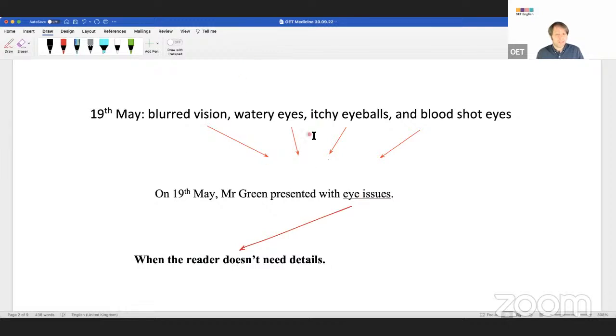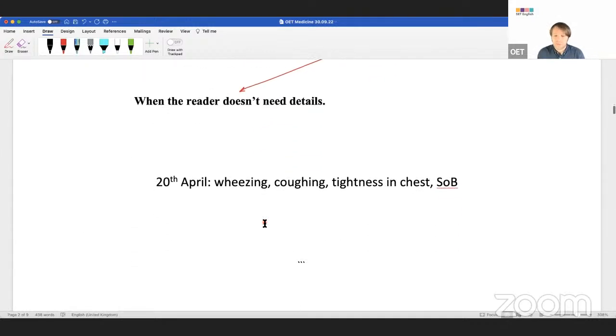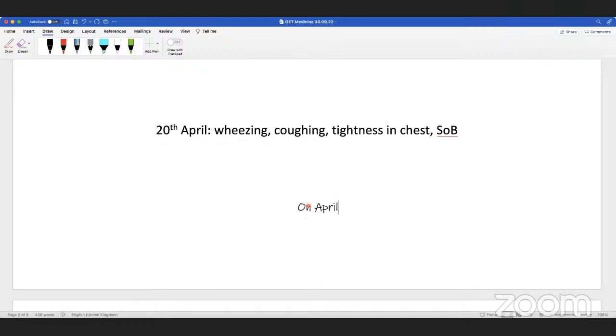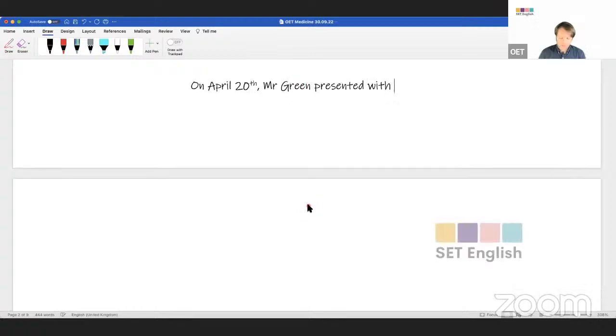It's because you're not summarizing. You're probably giving too much detail. All right, this is what we talked about yesterday. I'm going to give you another example. So simple, same idea. 20th of April: wheezing, coughing, tightness in chest, SOB. How do I summarize this one? Respiratory. Mr. Green had presented with symptoms such as... They're all giving you the answer.